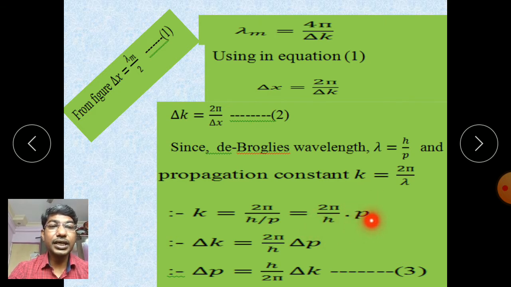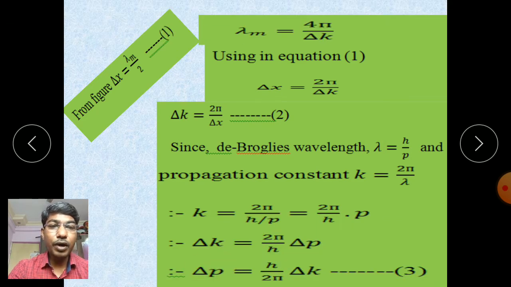Therefore del k, now take the uncertainty or average value on both sides, that is del k is equal to 2 pi upon h into del p.